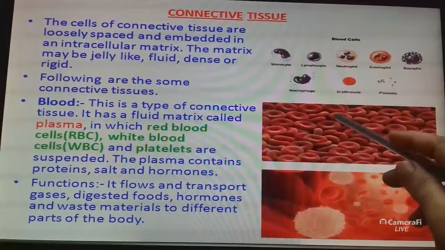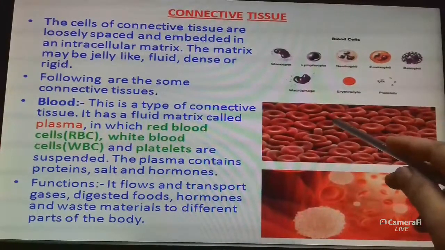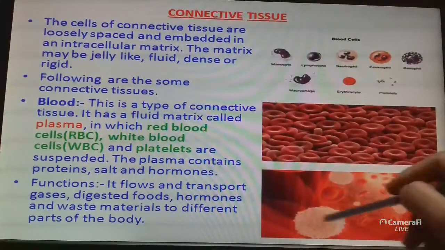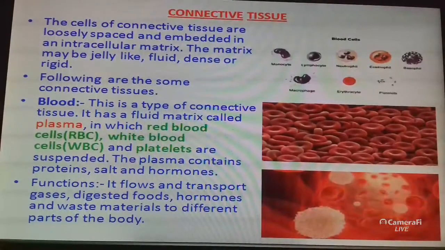This is RBC. And the function of blood: it flows and transports gases, digested food, hormones and waste material to different parts of the body. So what is blood? Blood is a connective tissue, one main type of connective tissue.